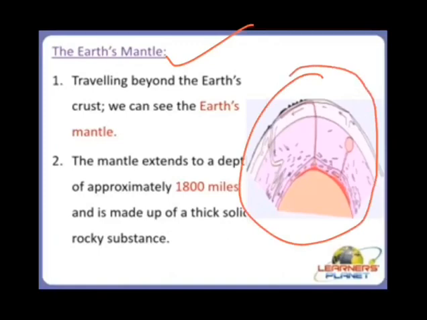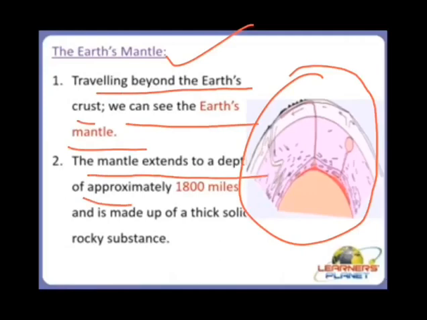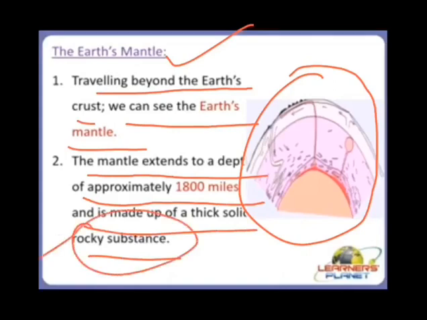Traveling beyond the earth's crust, we can see the earth mantle, and the mantle extends to a depth of approximately 1800 miles and is made up of a thick solid rocky substance. Rocky substance means it is made up of rocks.